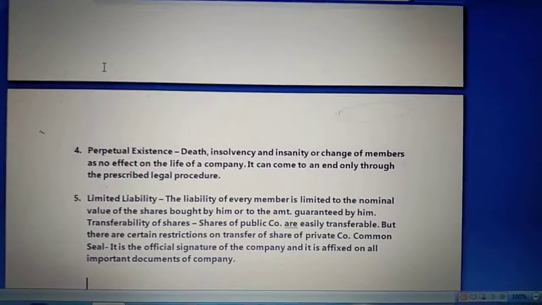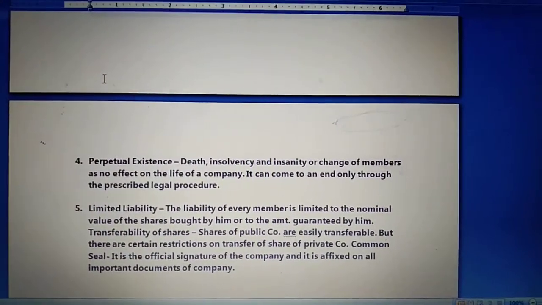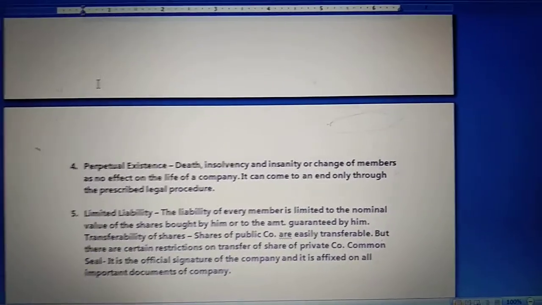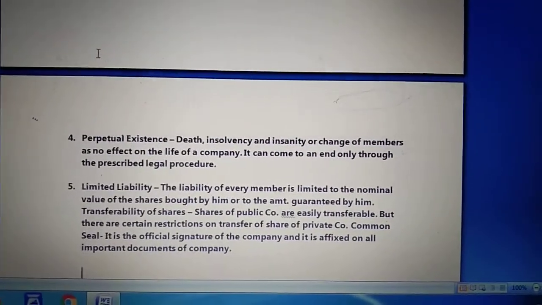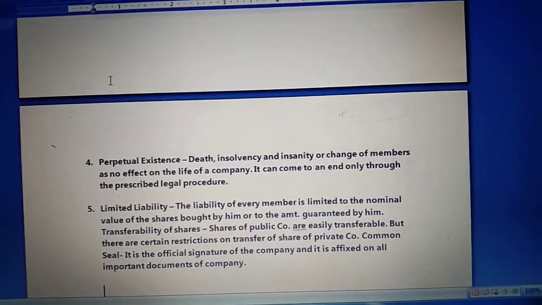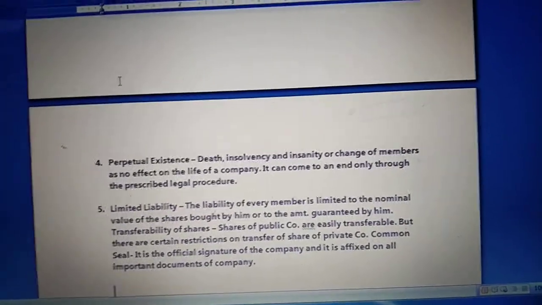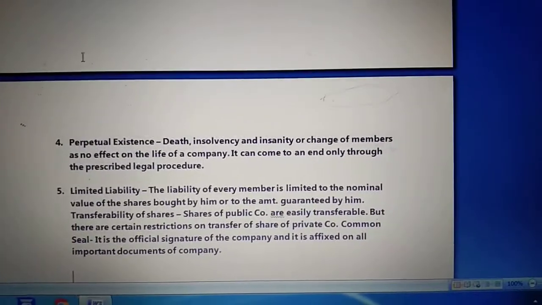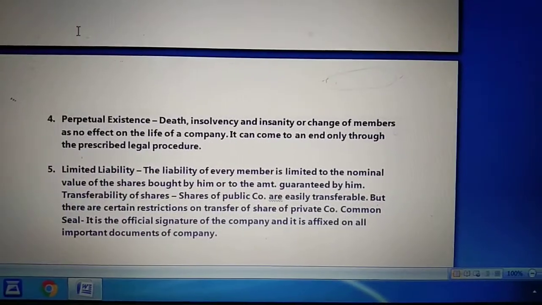It means perpetual succession, or the perpetual existing feature of a joint stock company. It says that no matter that members can come and they can leave the company, but a company that is incorporated is a joint stock company incorporated through proper legal process and law. So if it winds up, stops, and ends, it will also be through law. So its ending is not affected by any member coming or going.